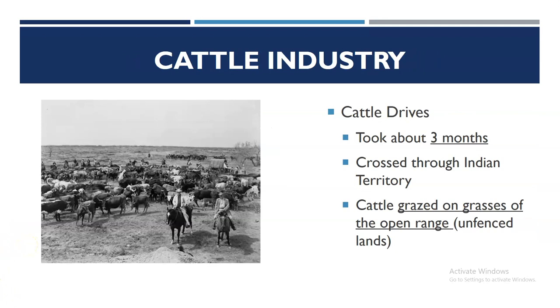The journey to drive cattle north to the Kansas railroads was known as cattle drives, and it generally took about 3 months to complete. It crossed Indian territory, and it allowed cattle to graze on grasses on the open range.